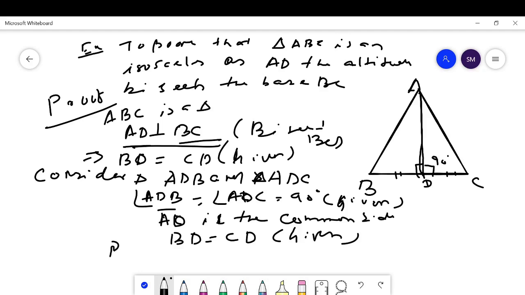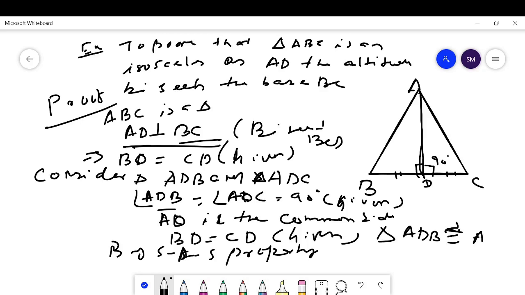Then by the SAS property, side angle side property, the triangle ADB is congruent with the triangle ADC. These two triangles are congruent to each other, which implies angle B is equal to angle C by CPCT.